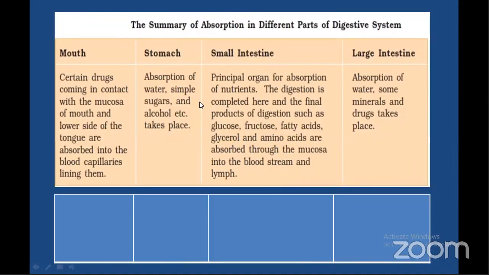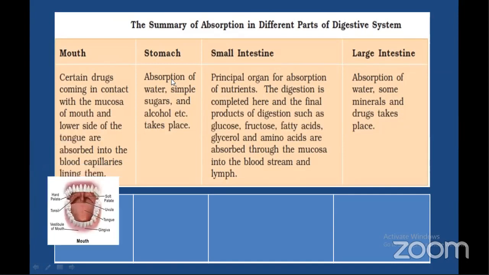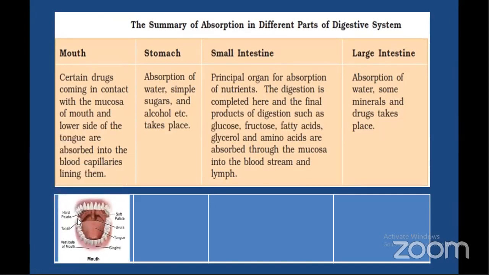So does this absorption take place only within the small intestine, or is any other part of the alimentary canal also playing an important role in absorption? Yes. Different parts like the mouth, stomach, small intestine, and large intestine also play an important role in the absorption of substances. First, let us see absorption in the mouth.